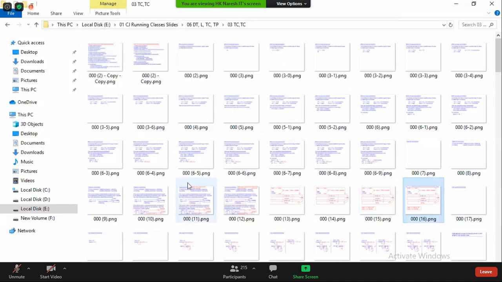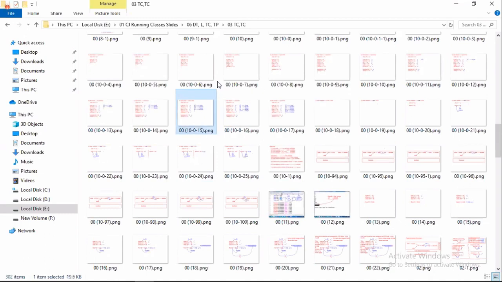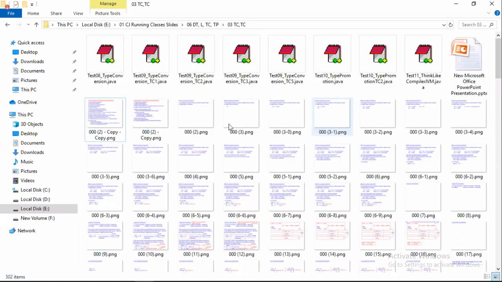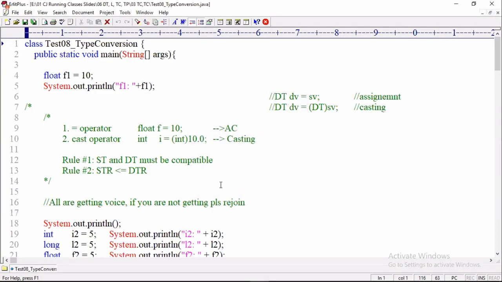Okay, let us try to see a sample program. With a suffix character, we are not doing conversion. We are telling the type of the value. By writing L, we are not doing any conversion. We are telling its value is a long type. Float f1 equal to 10, System.out.println of f1. Okay.